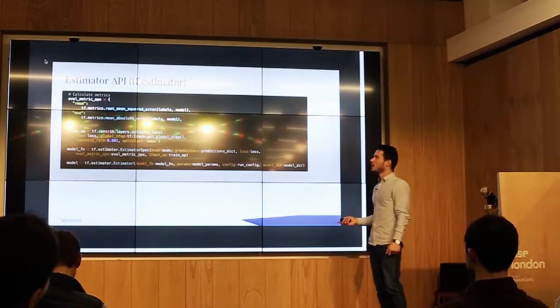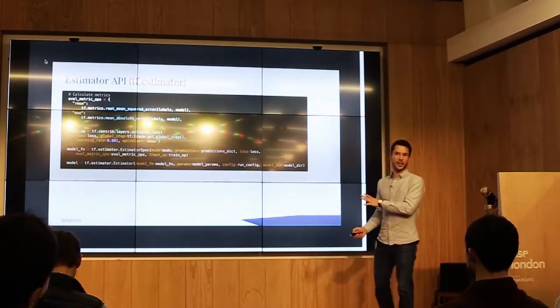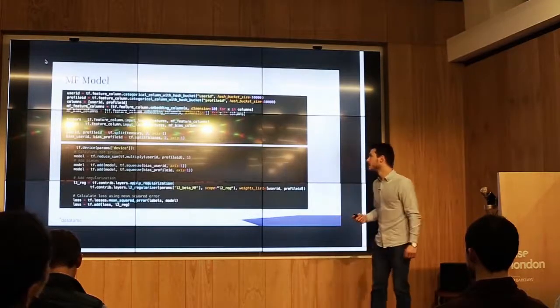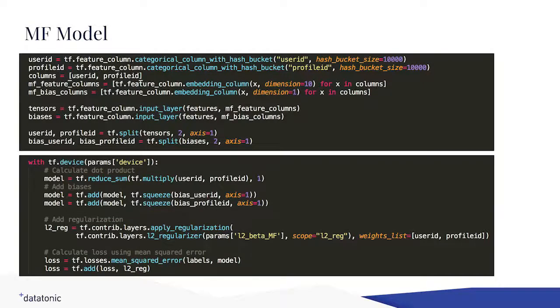Well, let's get to the core. We've seen the loss function we want to optimize. So how do we do that? The upper part basically just describes how we translate the input, the data set we have, into a representation that TensorFlow knows about. And this is tightly connected to the Dataset API.